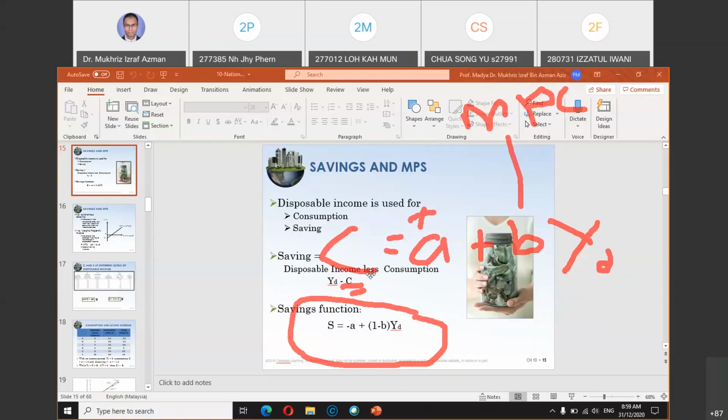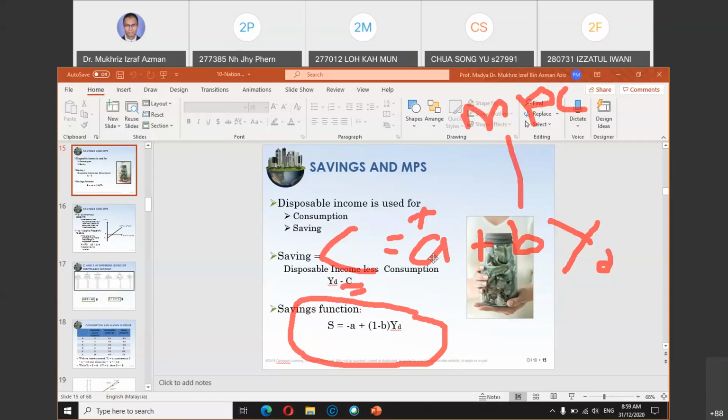Okay, because when income is 0, you still spend something, what we call autonomous consumption. So the money that you get, although the income is 0, is called autonomous consumption. But when you put the value of A in the form of saving, you put it as negative, because the money may come from borrowing, from pinjaman, or from your loan.